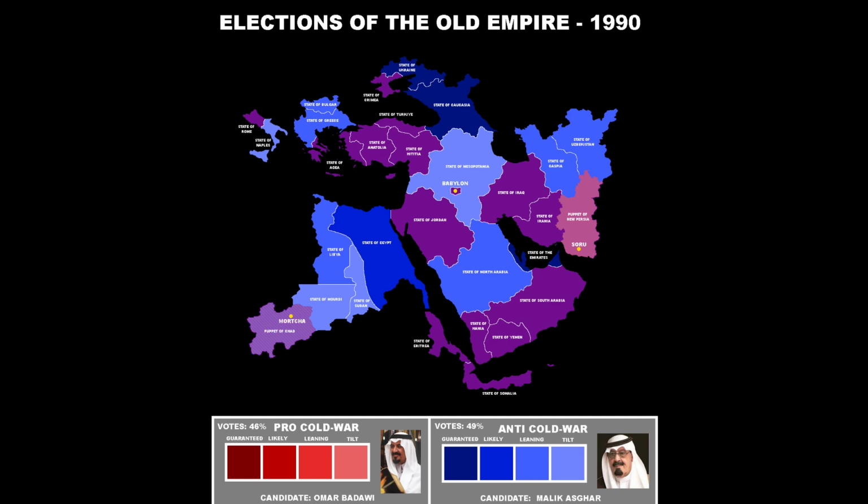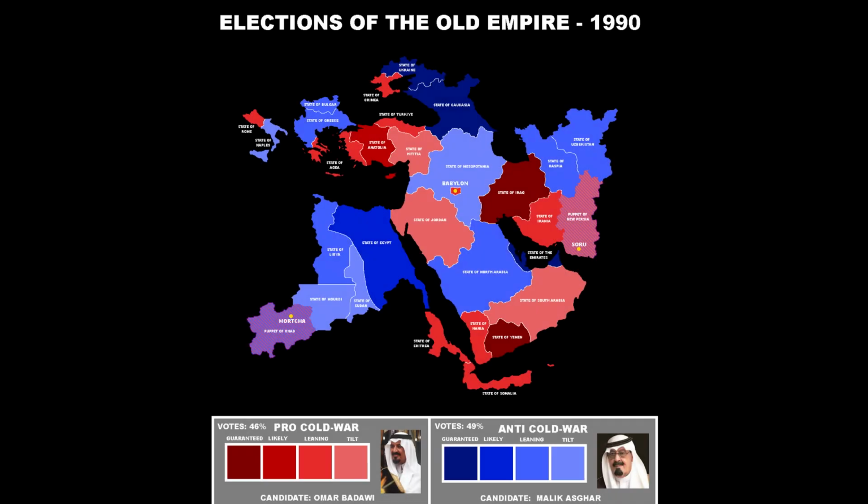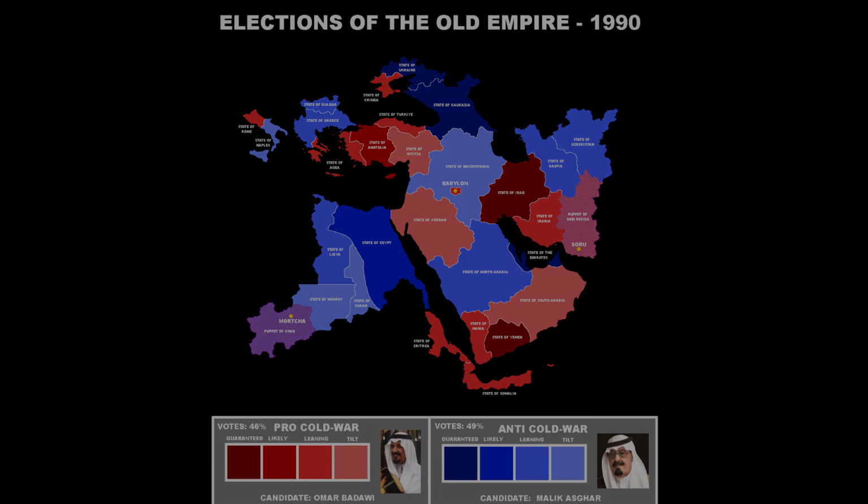Now, let's look at the pro-Cold War candidate's votes. We can see here that he scored heavy success in the south, especially from the holy cities, which is where he comes from, plus, the holy cities are very pro-war. He also sees success in Anatolia, due to their anti-peace ideals, popularized by the Hittites. An important thing to note is that he gained majority vote over the capital state of Babylon. The outcome of this election was a short rule by the anti-Cold War candidate, before he was assassinated.